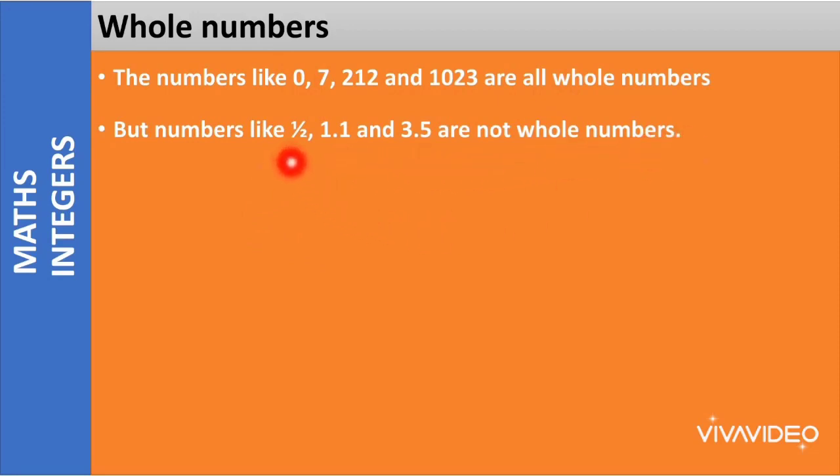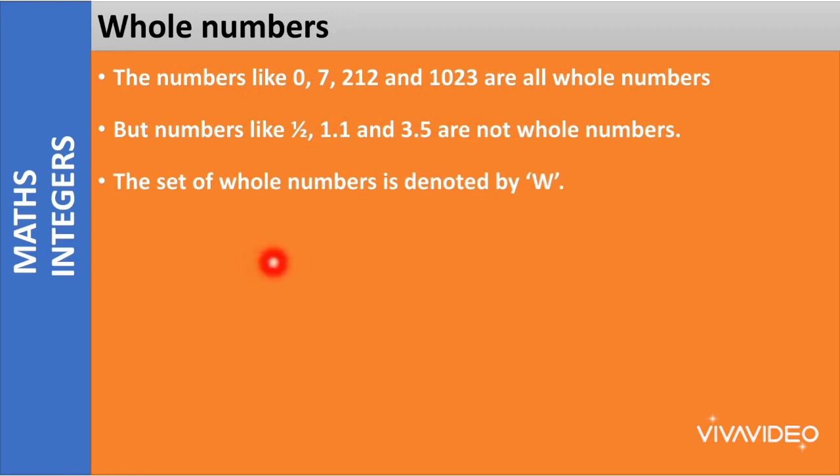Now what is this 1 by 2? 1 by 2 is a fraction. 1.1 and 3.5 are decimals. So whole numbers do not consist of fractions and decimal numbers. Whole means complete, right? So the complete numbers, we have only complete numbers here. We do not have fractions and decimals under the category of whole numbers.